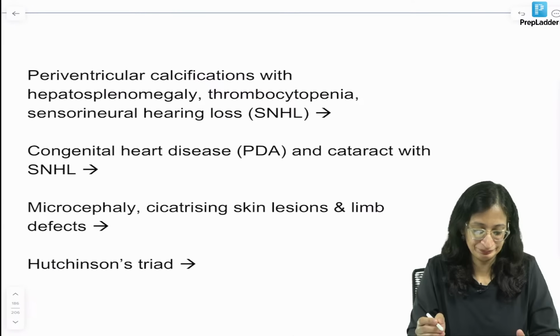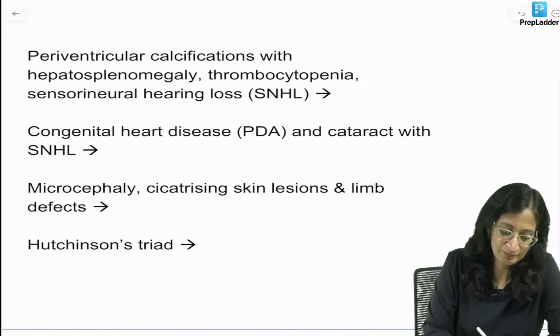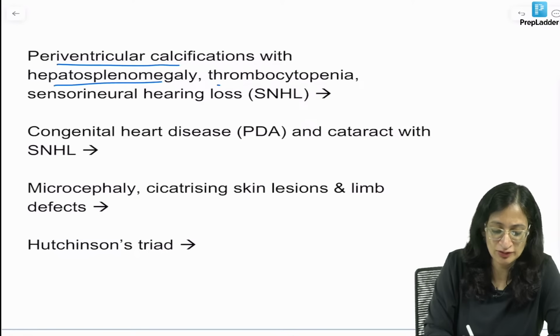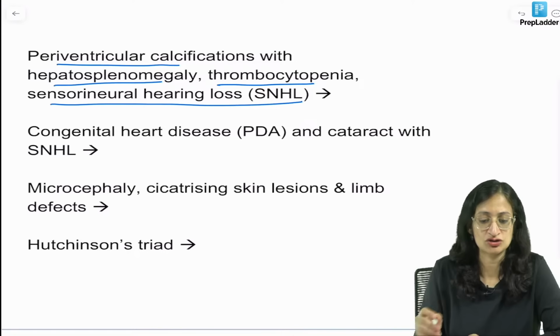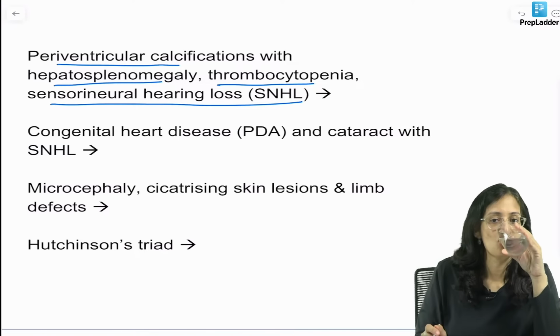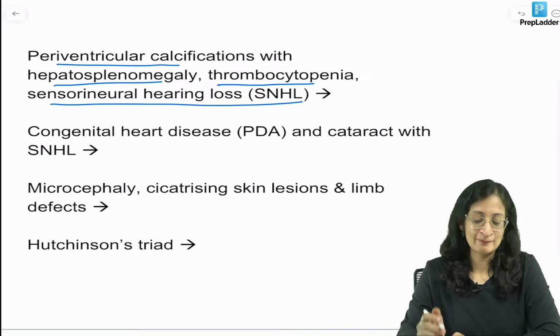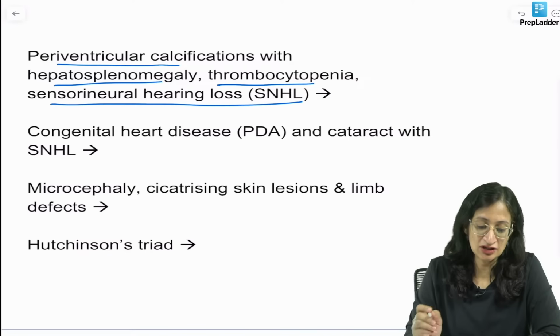Okay. So some congenital infection related case scenarios if you get: periventricular calcification, hepatosplenomegaly, thrombocytopenia, sensory neural hearing loss. What are we thinking? Waiting for your replies. Which infection?